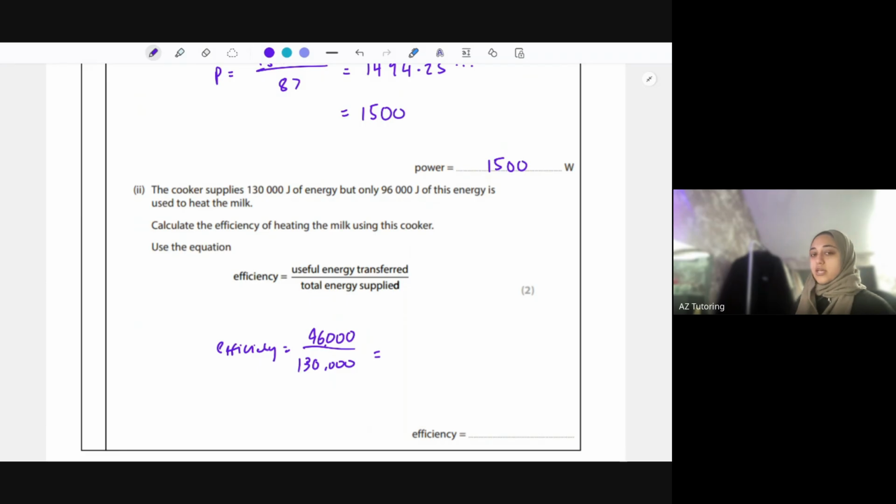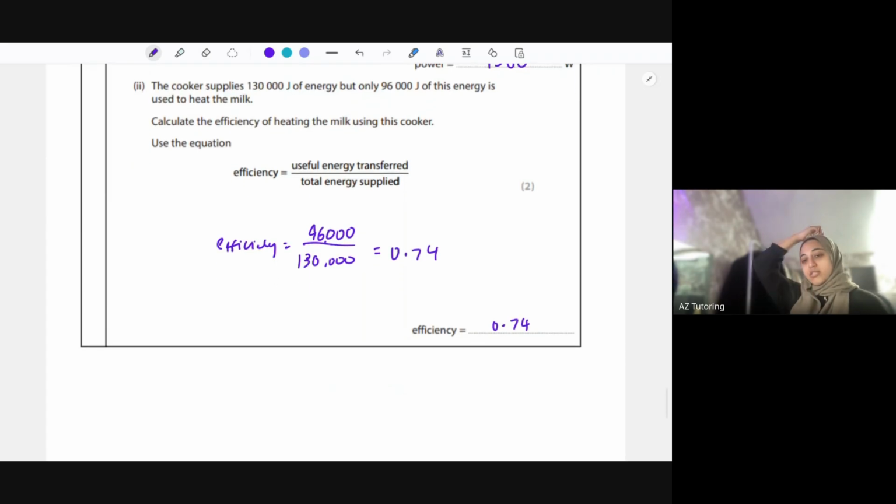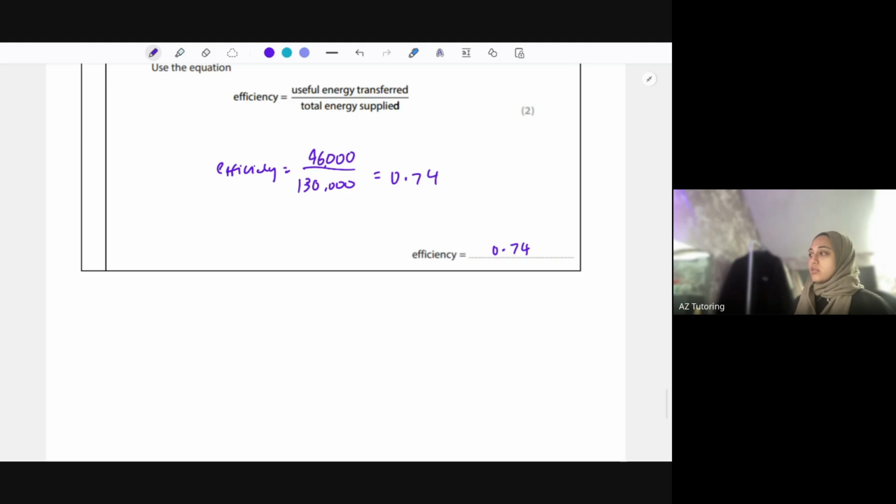Here it's not saying times by 100, so notice that. Putting that in your calculator, you get 0.74. In the last question, we timesed it by 100, so we got 74%. But here they've said use this equation, so you just leave it as a decimal.